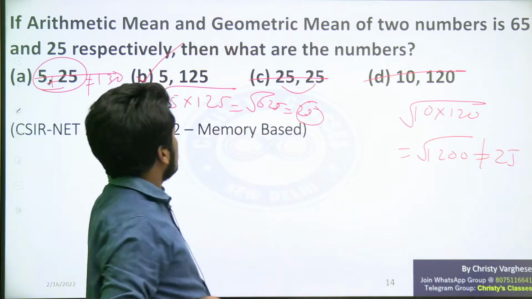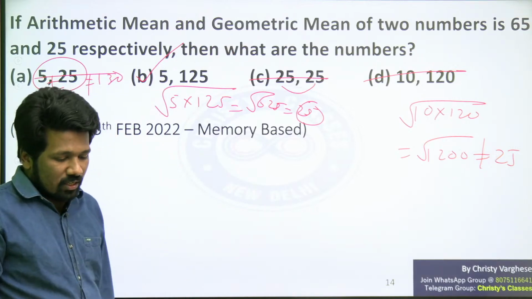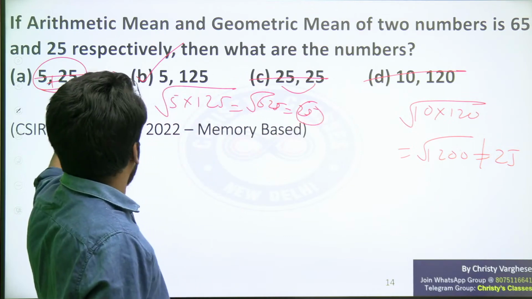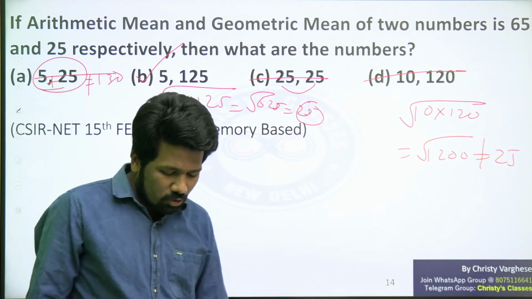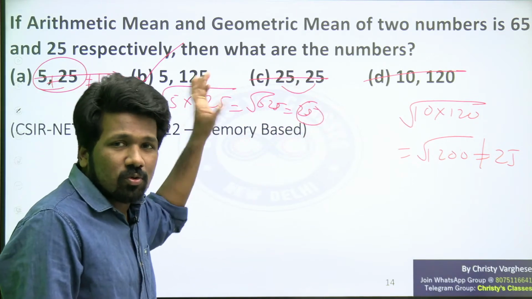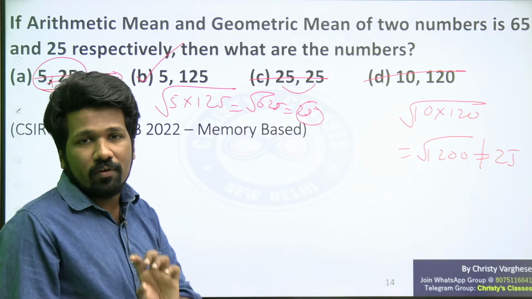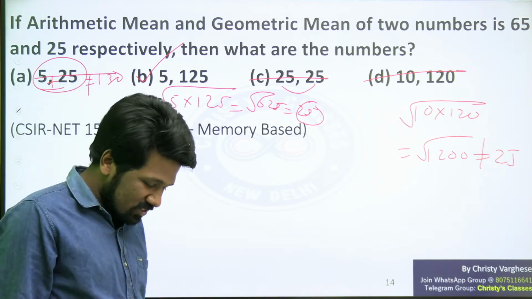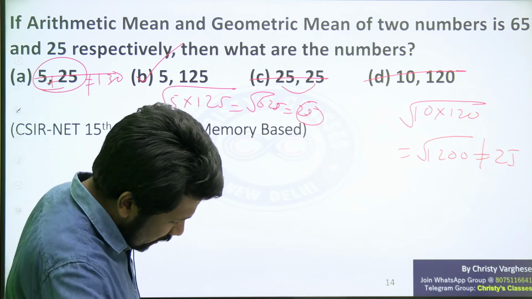So option B is the only possible answer. Again, option D was there in the answer options. C and A we don't know exactly whether they were the options or not. But whatever be the option, either arithmetic mean will disqualify it or geometric mean will disqualify it for sure. Otherwise the question will be wrong. Now multiple options will be correct, so that will not happen. Hope that is clear to all of you.